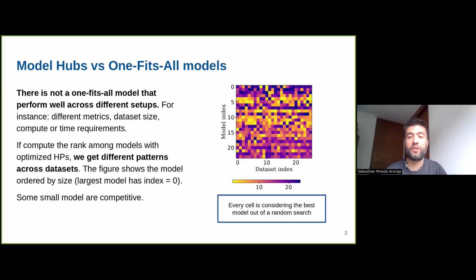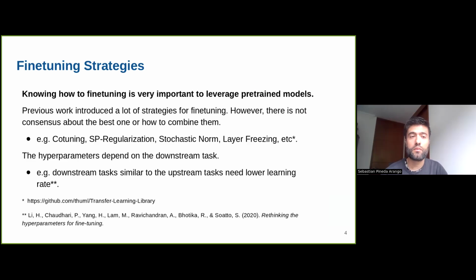Also very interesting is that the models below are the small models, so they are also competitive. The ones with lower rank, close to 0 to 1, are the best depending on the dataset, and we can see that there are even small models that are very competitive. This is an interesting insight: maybe we can sometimes use a small model to trade off time and efficiency.